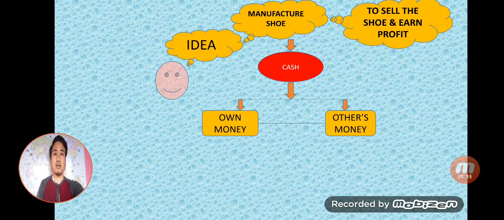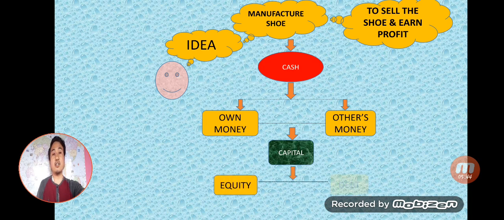And when the business is using cash to start a business, that cash is known as capital. And in accounting, in finance, this cash is divided into two types. One is equity capital, another is debt capital. When the promoter or the owner is using own money, that is known as equity capital. And when the business or the owner or the promoter is using other people's money, like selling of bonds or through loans, bank loans, that is known as debt.